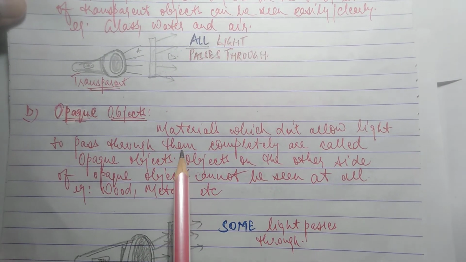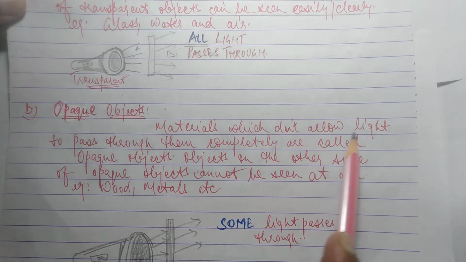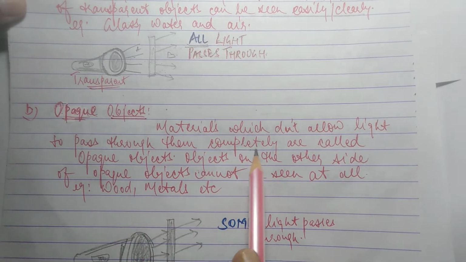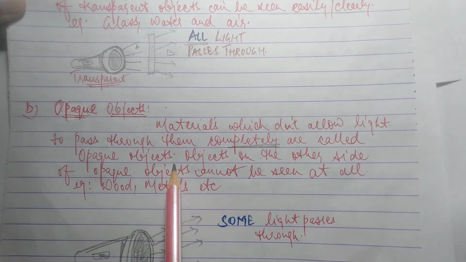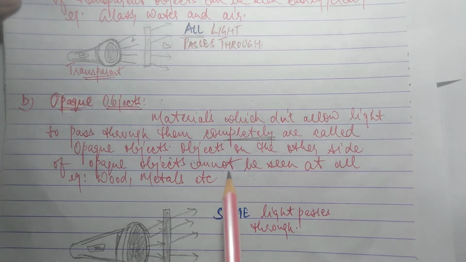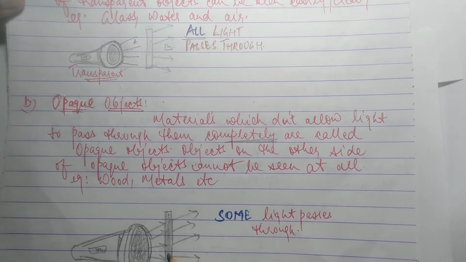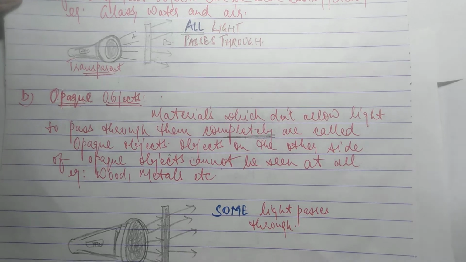Opaque, which doesn't allow anything, okay. Materials which don't allow light to pass through them completely are called opaque objects. Objects on the other side of opaque objects cannot be seen at all. Okay, now look, here the light has stopped completely. Clear?